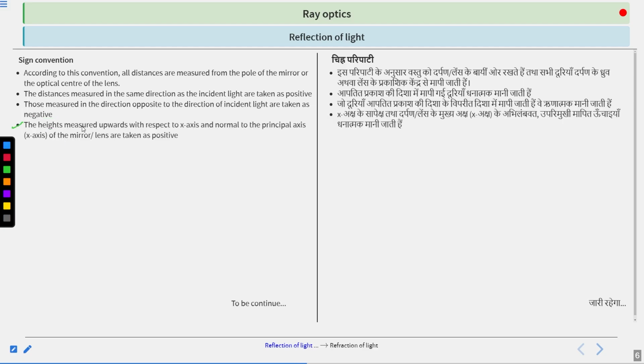The heights measured upwards with respect to the x-axis and normal to the principal axis of the mirror or lens are taken as positive.